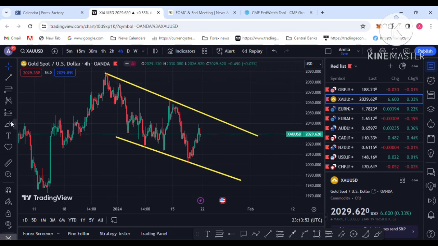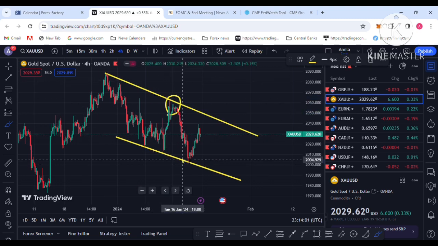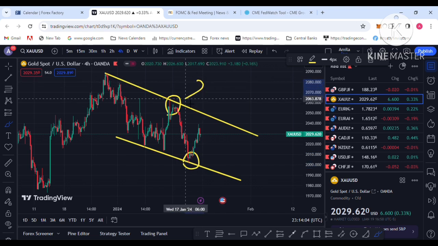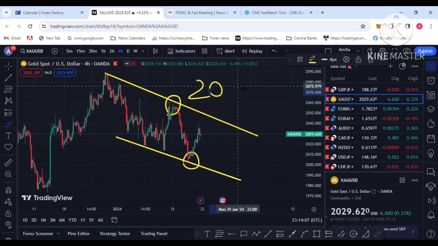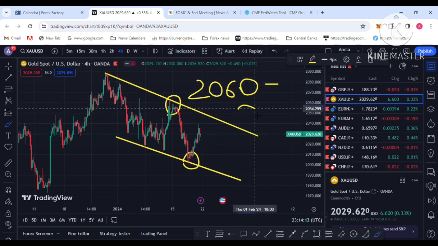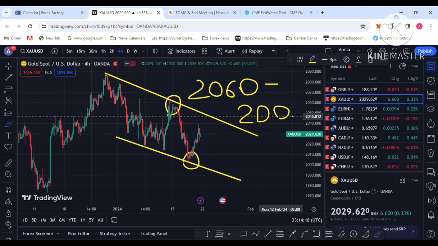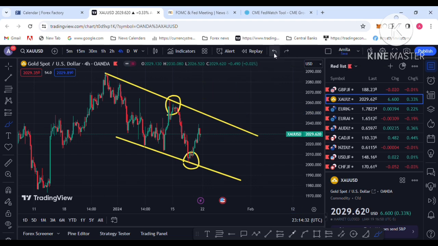So what is going on next week? You can see my yellow color line pattern, the candle pattern, where price is ranging. This is the last week high, this is the low. Last week price was ranging from 2060 to 2000 level. So 2060 and 2000 are the levels. The 2000 level has still not broken; strong data is needed to break it, and the 2060 level has also still not broken, which also needs strong data to break.